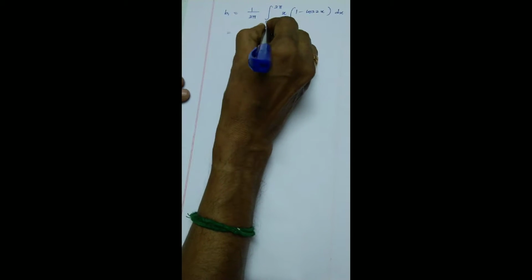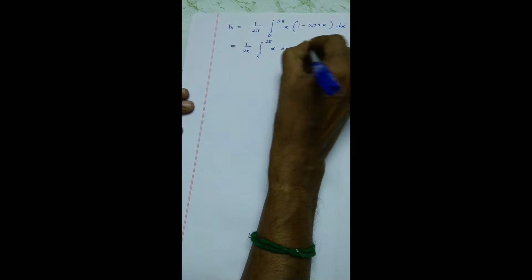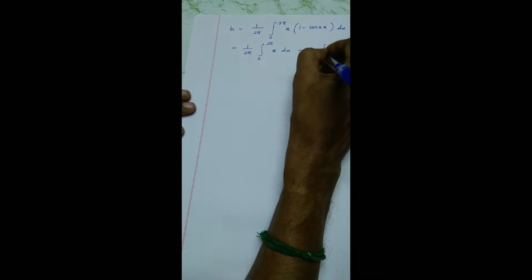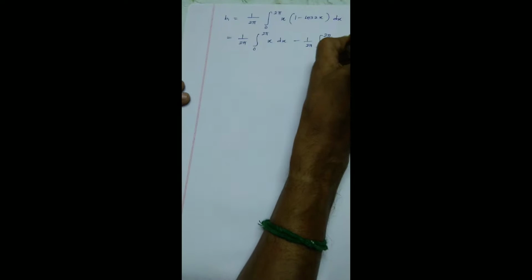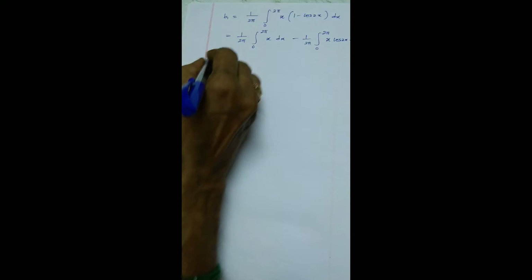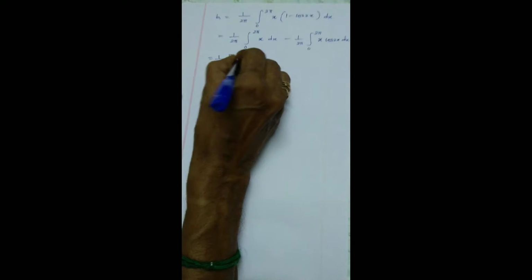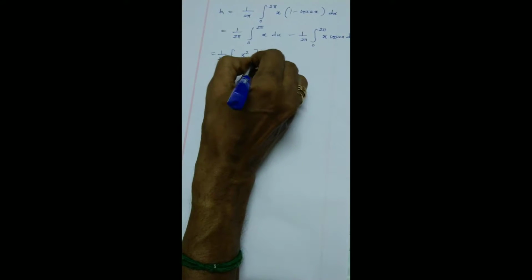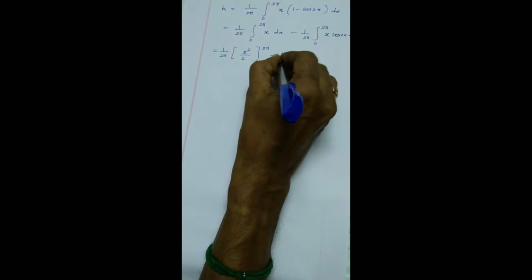So integral 0 to 2 pi x dx minus 1 by 2 pi integral 0 to 2 pi x cos 2x dx. Now apply carefully the integral value of x square by 2 from 0 to 2 pi, minus 1 by 2 pi.